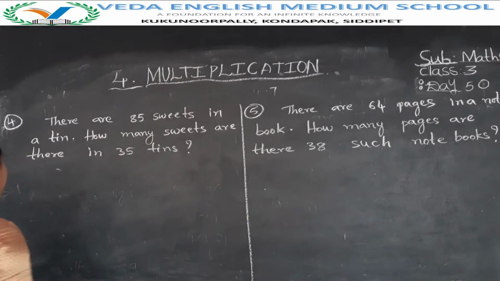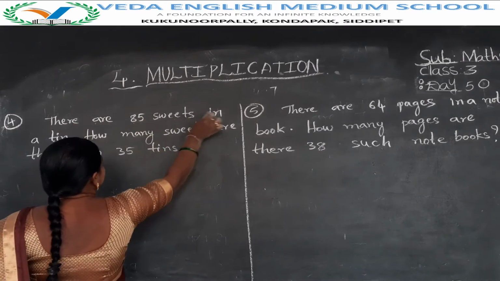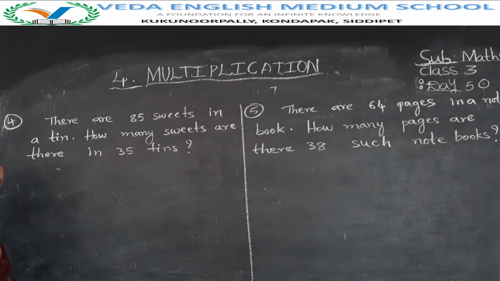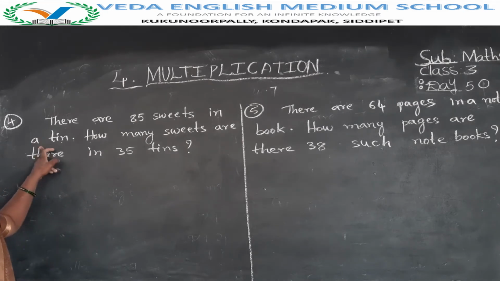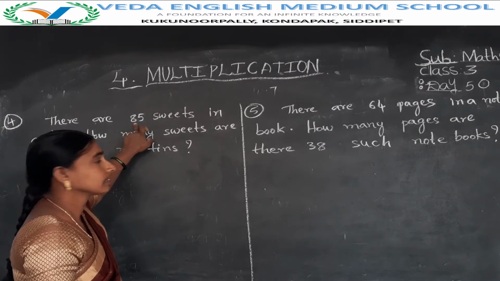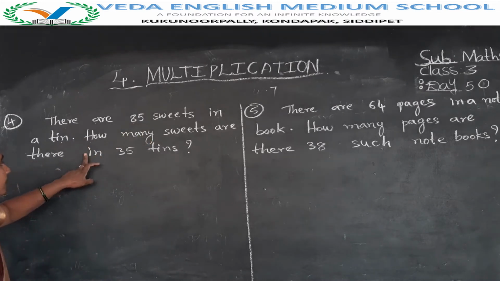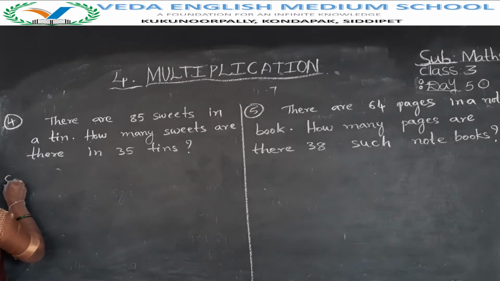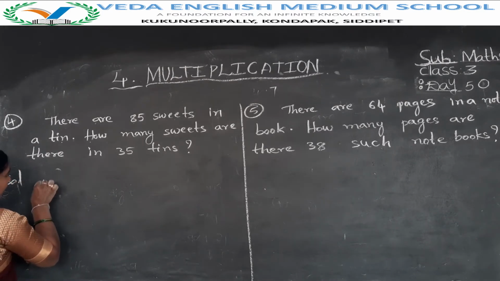Next, fourth problem. See, there are 85 sweets in a tin. How many sweets are there in 35 tins? Okay. Now one tin, how many sweets? 85 sweets. Now find out for 35 tins. Okay. First write solution. Number of sweets.